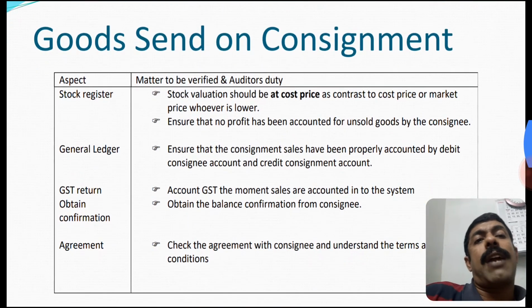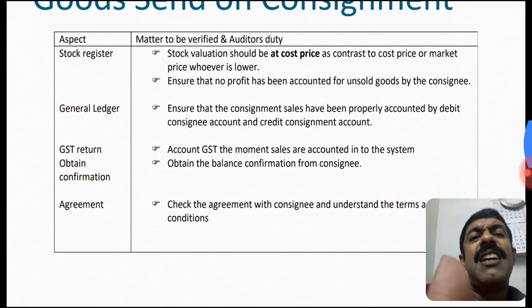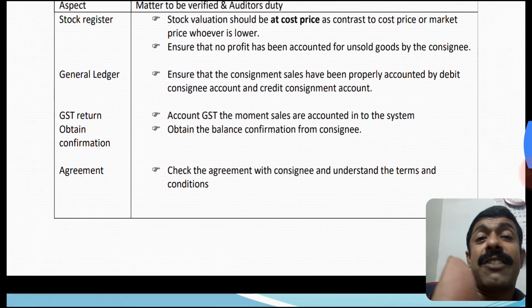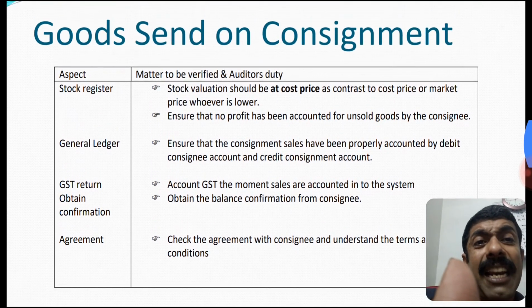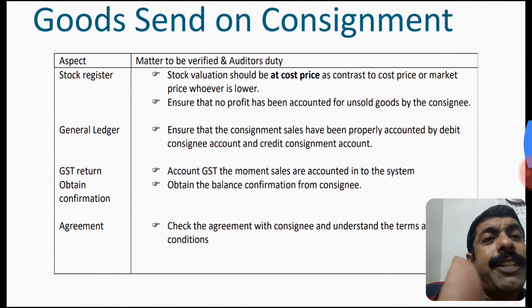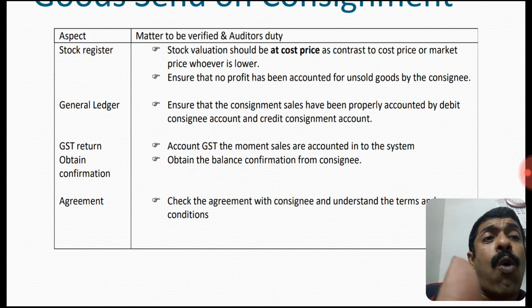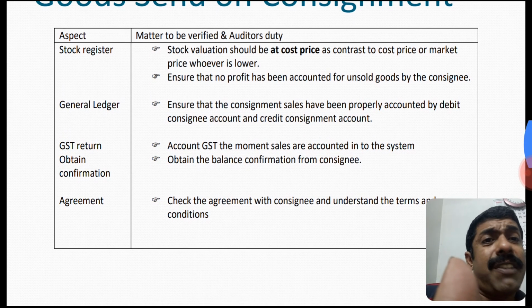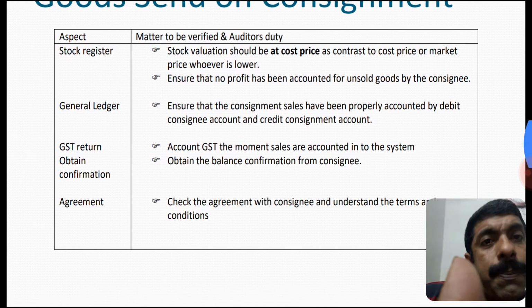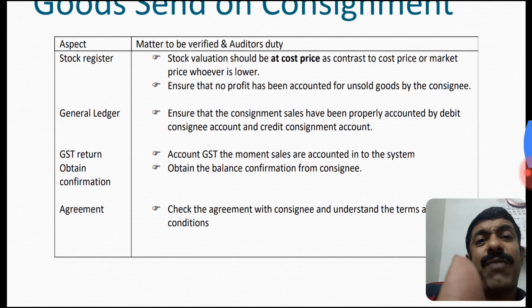Goods sent on consignment basis. What are the aspects to be checked? Stock register, general ledger, GST return. In all the cases GST return is common. Obtain confirmation and agreement. Stock register. Stock valuation should be at cost price or market price, whichever is lower. What is the basis of valuation? It should be at cost price or market price, whichever is lower.